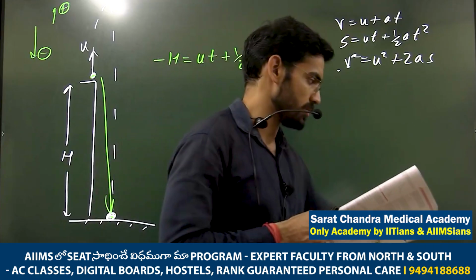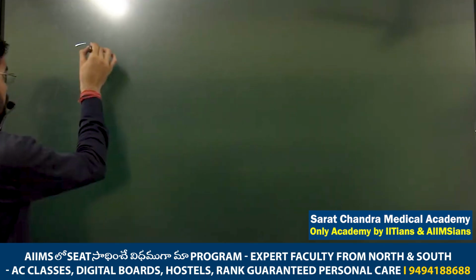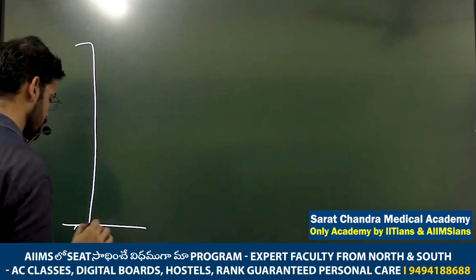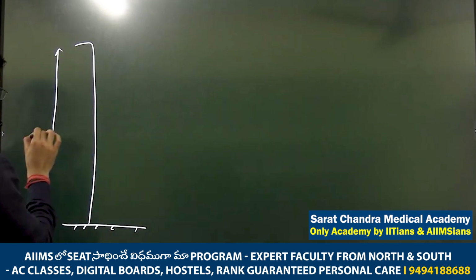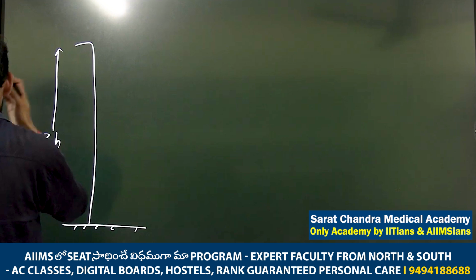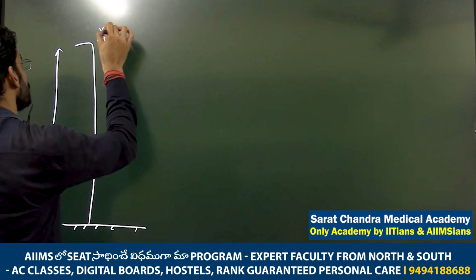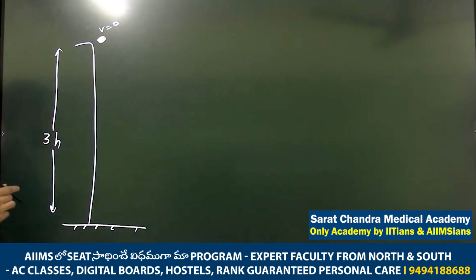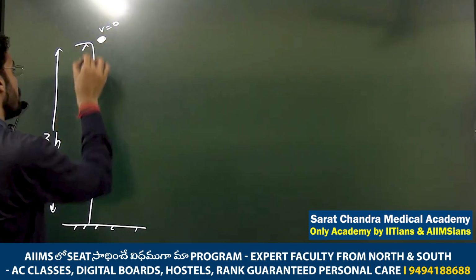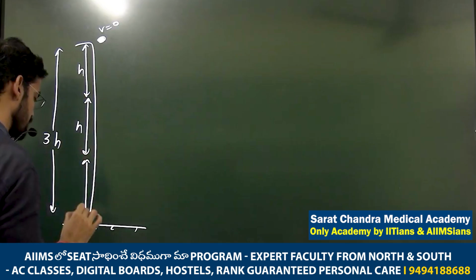So the question is something like this: the tower height is 3h. The particle is dropped, released from rest, so v equals 0. He is saying that h height, then the next h height, and then the next h height.